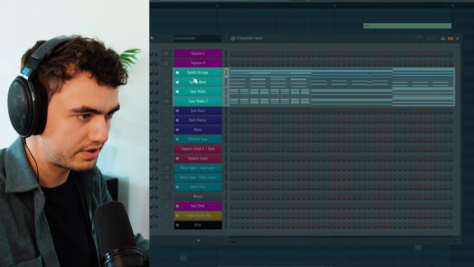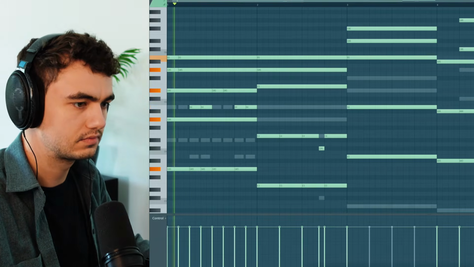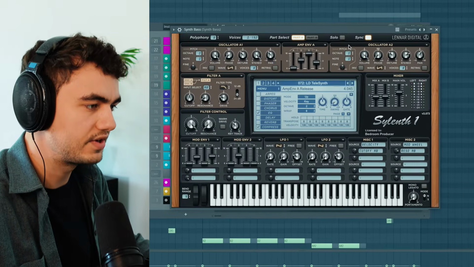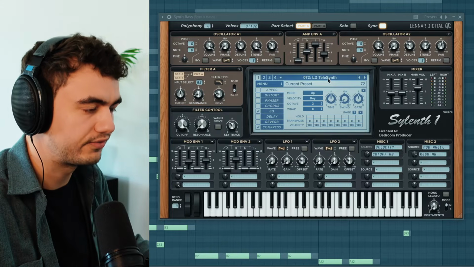I made this using 4 different patches, and we got these strings from Sylenth, which are basically just playing chords here. Then we got the next layer, which is basically playing mostly bass notes. This is also a stock preset from the Sylenth One factory library.